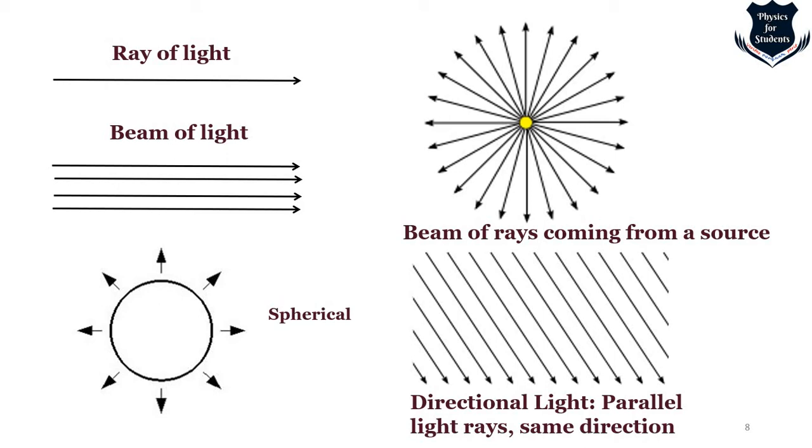That all of this actually leads to rectilinear movement of light. Light has the propensity or tendency to move straight. So a ray of light or beam of light or spherical, or being emitted from the center, or moving parallel, all of this have a general tendency to move straight.